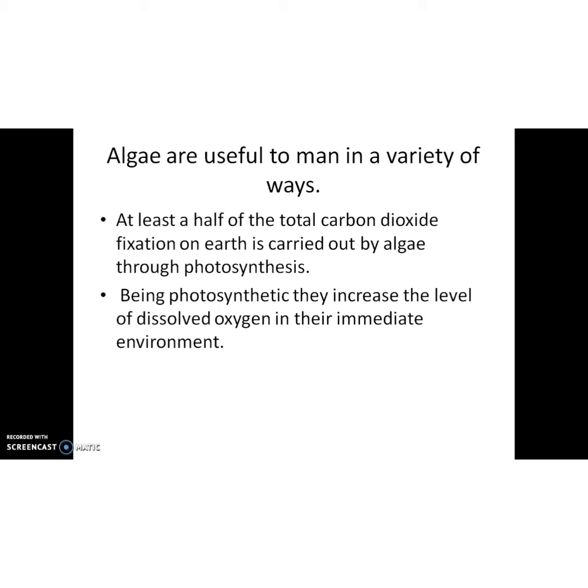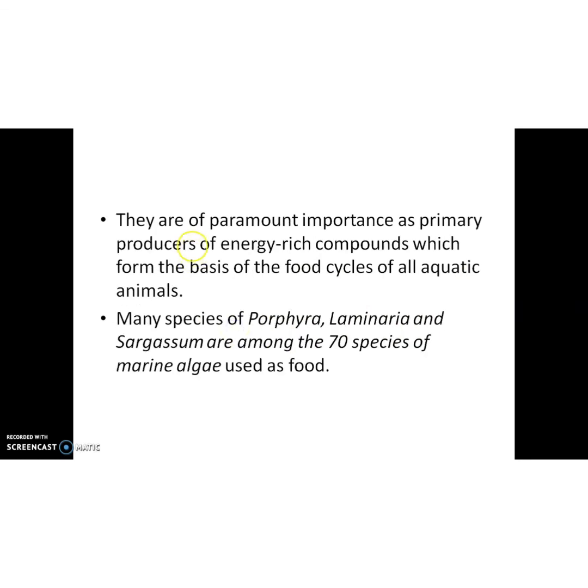Okay, study the uses of algae. So what are the uses? We know that being autotrophs, at least half of the total carbon dioxide fixation on Earth is carried out by algae through photosynthesis. Then, being photosynthetic, they increase the level of dissolved oxygen in their immediate environment. Then the third one, they are of paramount importance as primary producers of energy-rich compounds which form the basis of food cycles of all aquatic animals.